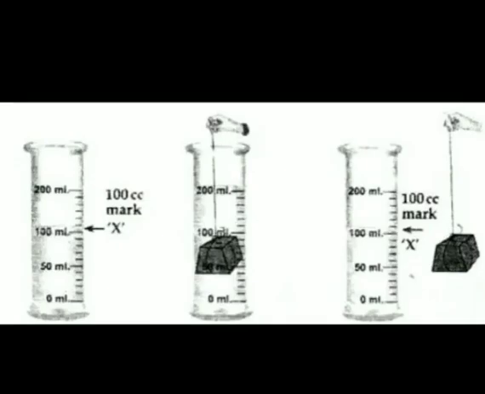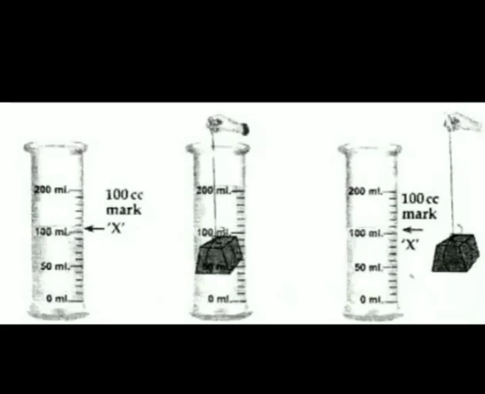From the figure you can see that there are three measuring cylinders. The first measuring cylinder is filled with water to a particular mark, that is X. In the second measuring cylinder, a piece of solid stone is immersed. For that, the water level rises up. And after removal of the stone, the water level in the third measuring cylinder falls back again to that mark X.